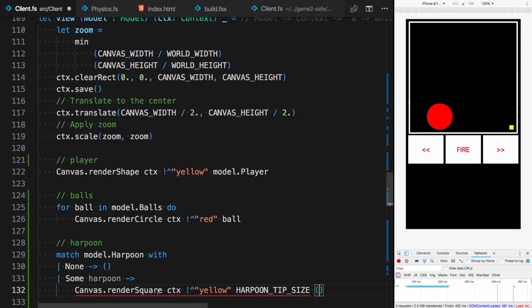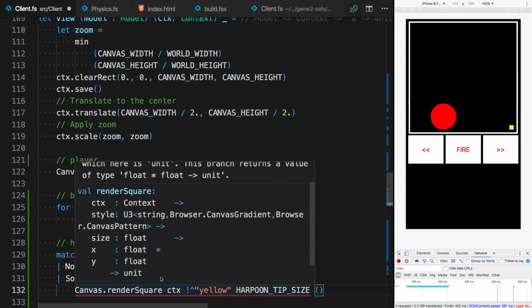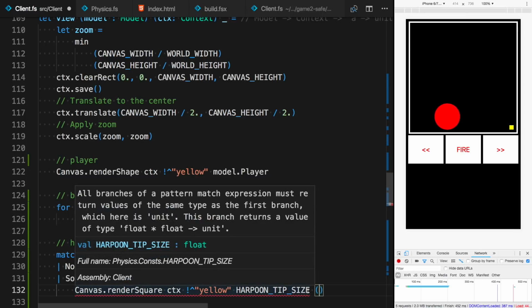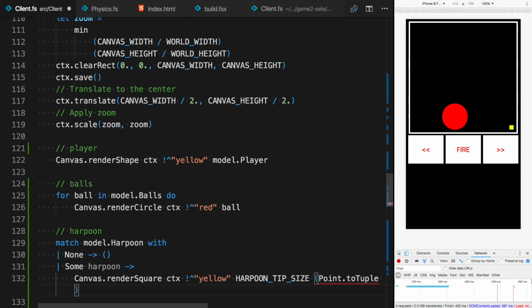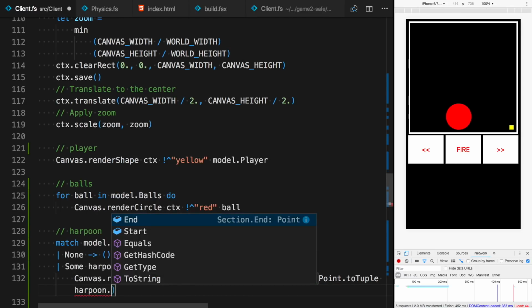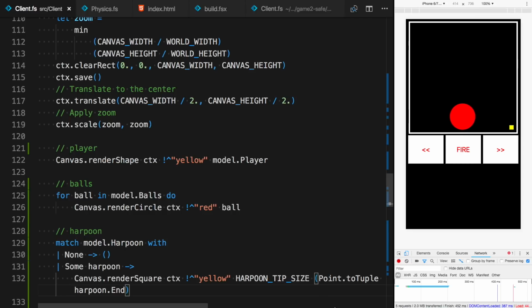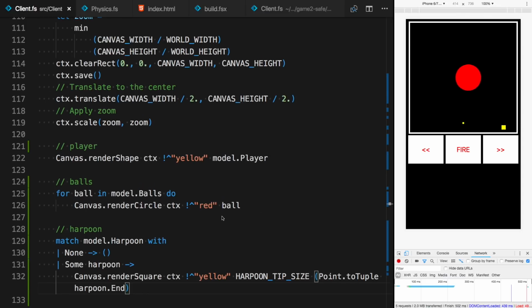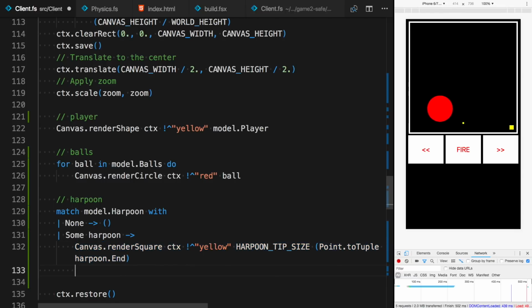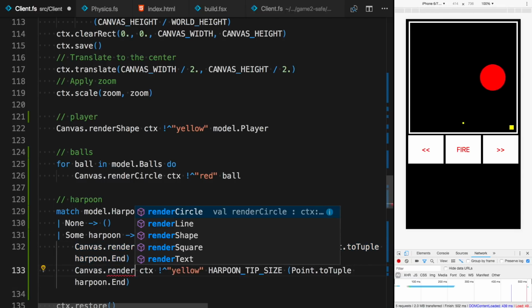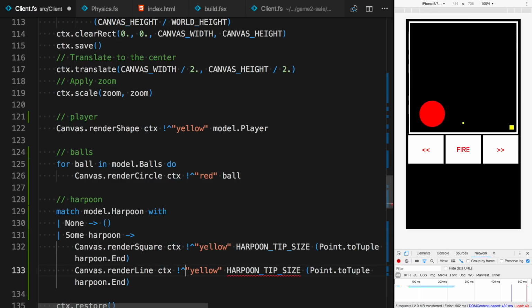And the initial point will be on the end of the harpoon. So basically, I do point to tuple from x, y, and it's in the harpoon end. So at the end of the harpoon, we want to draw a small tip. So if I click fire, you can see there's a small yellow square over here. And I also want to add a line from the start to the end of the harpoon. So I'll just grab this guy over here, and this will be render line, color white.